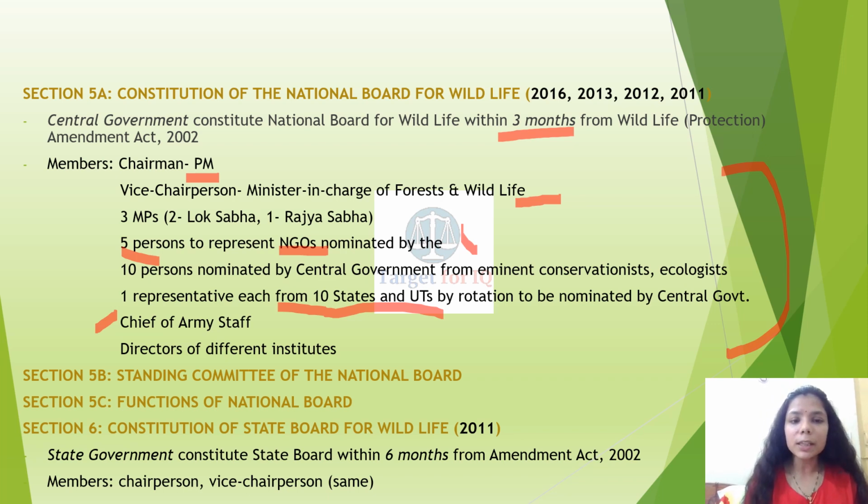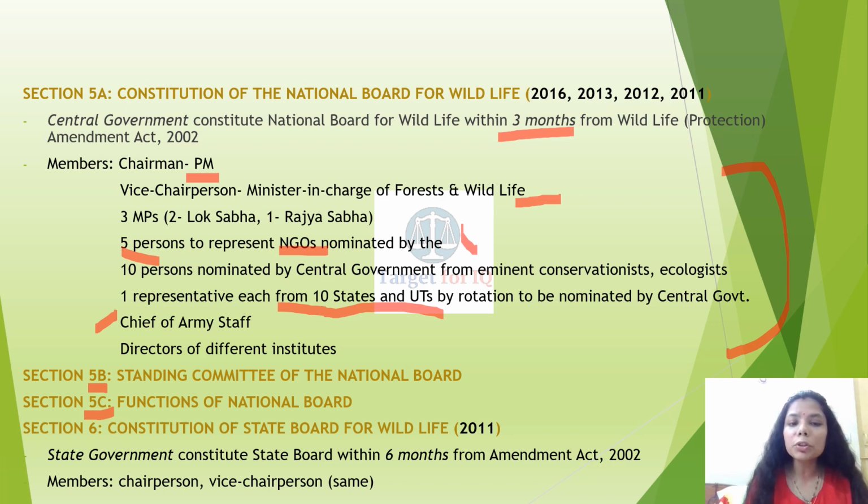Section 5B, Standing Committee of National Board. Section 5C, the functions of National Board. So these sections you just have to keep in mind, the section number and what they comprise of. Standing Committee is under section 5B and functions have been given under section 5C.